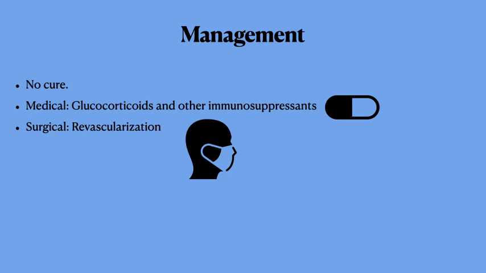But the mainstay here is surgical. Previously people would do medical treatment a lot, but right now surgical revascularization has become more common. But remember, even after revascularization there is a high failure rate, so you may need revascularization later in life as well. It's a chronic condition that you have to manage chronically, so it's really hard to treat.